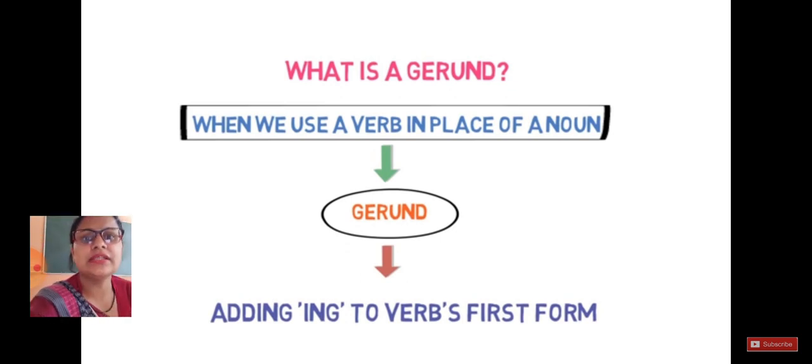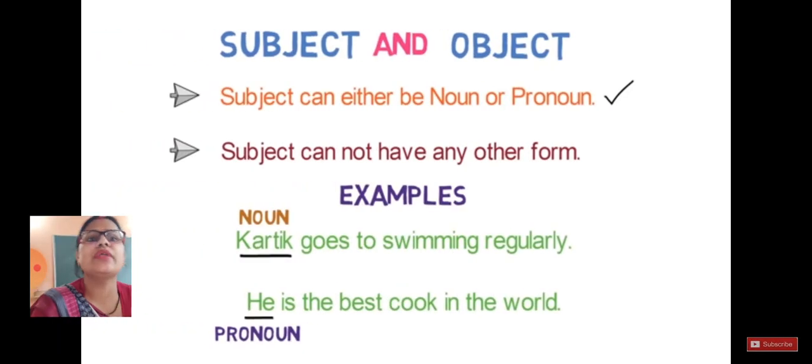Right now you see, whenever we make a sentence, subject plus verb plus object, singing is at the place of subject, but it is not a noun, it is not a subject, but it is a verb. Sing is a verb, but right now it is at the place of subject or a noun, and it is a verb. This becomes our gerund, and for gerund we always have to add ing to the base form. Let's see some more examples.